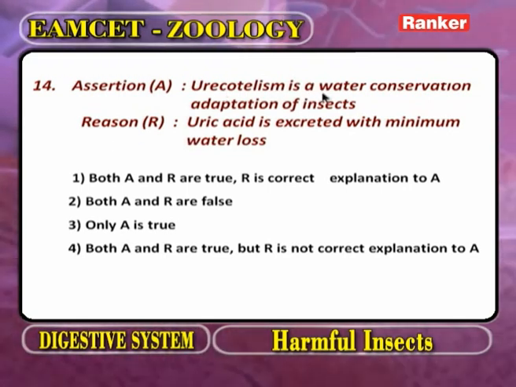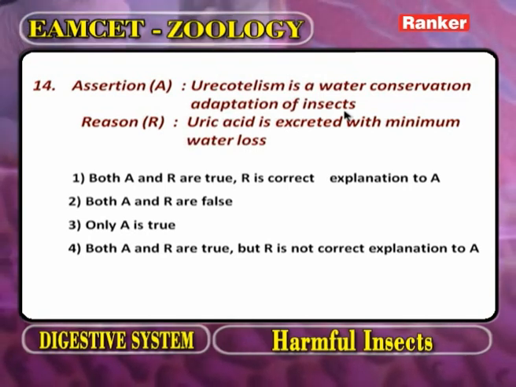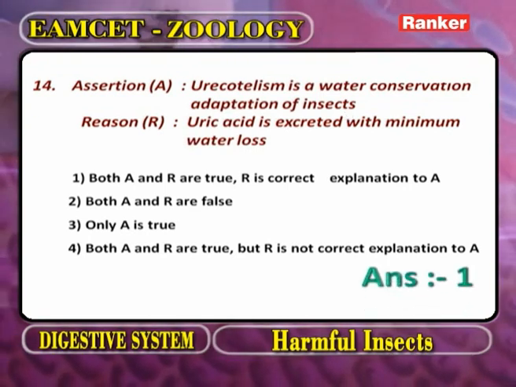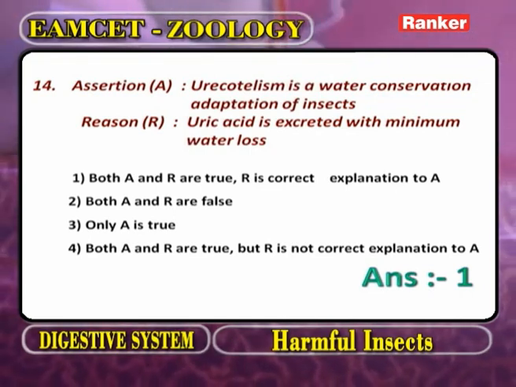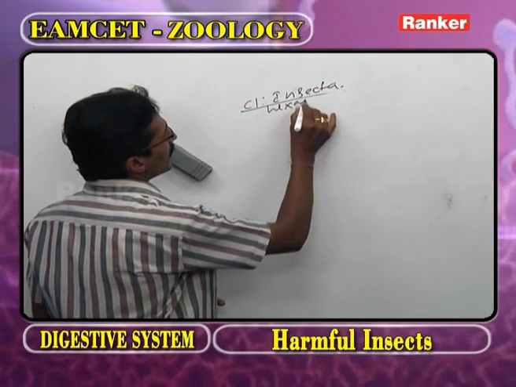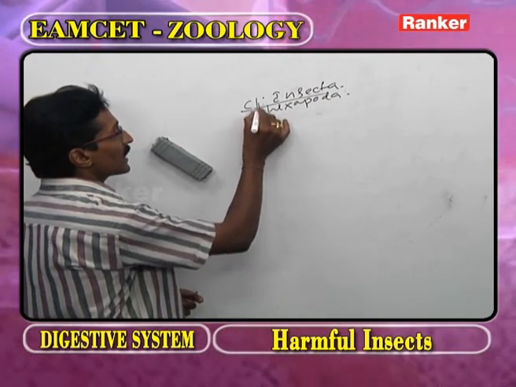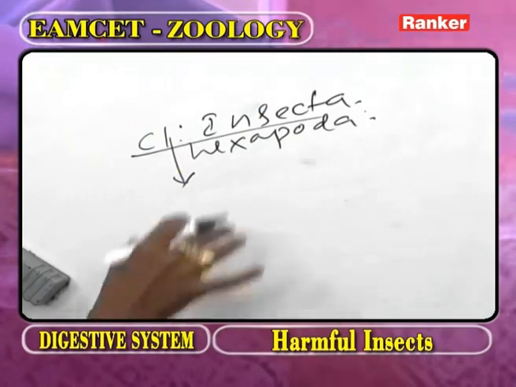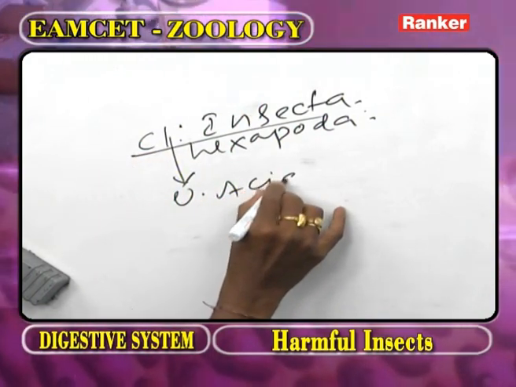Uricotelism is a water conservation adaptation of all insects. Now, as we observe the classification of phylum Arthropoda, one class we call Insecta. What is the other name of Insecta? Hexapoda. Now, as we observe the class Insecta, all insects excrete uric acid.